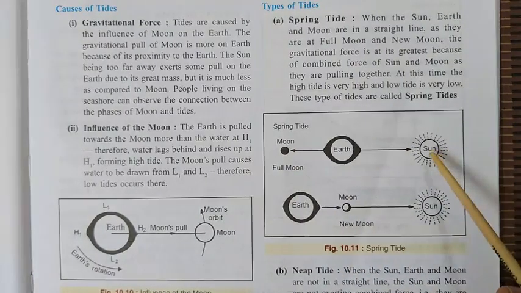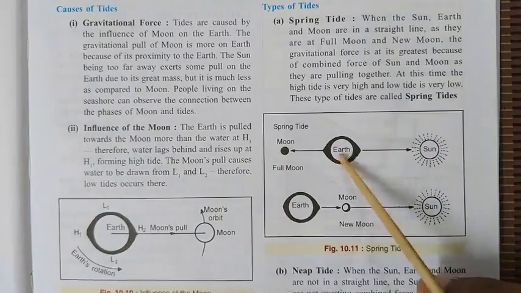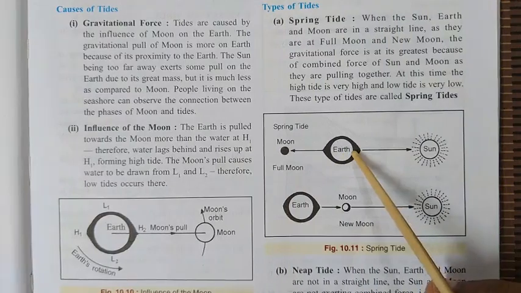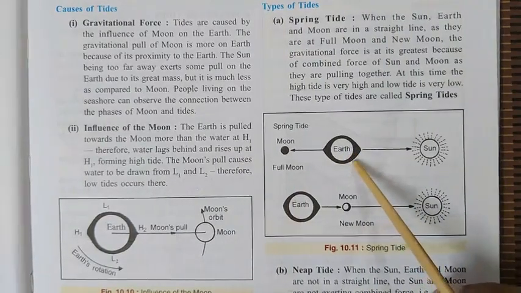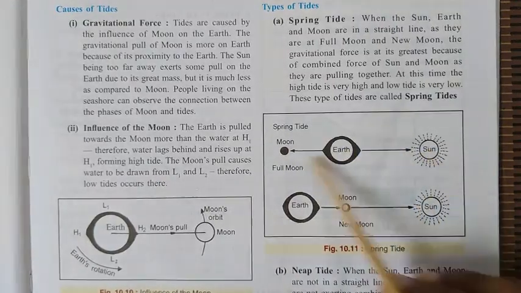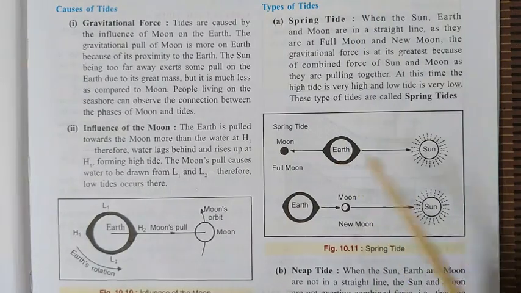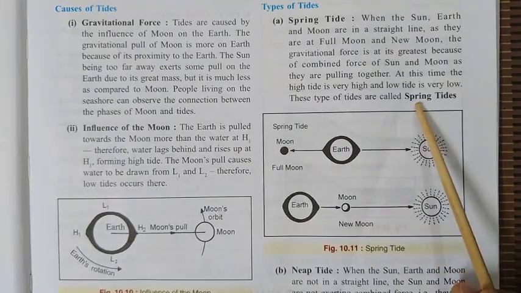The gravitational force of not only the moon but also the sun starts affecting the tides, and these tides become very, very high. Normal tides are usually up to a certain height, but when the sun, the moon and the earth come in one line, high tide becomes much higher and low tide becomes much lower, and this type of tide is called spring tide.